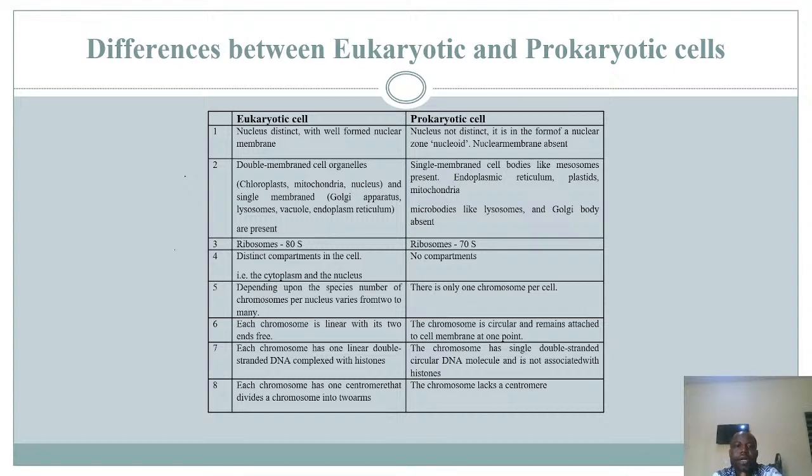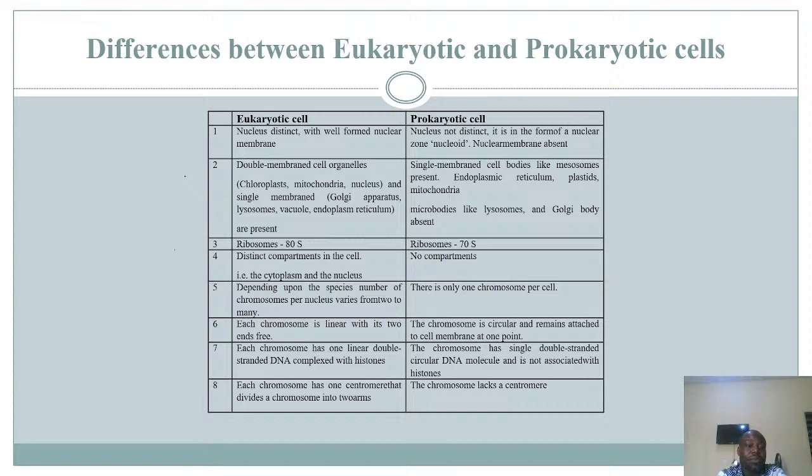Two, the eukaryotic cells have double membrane cell organelles. That means they have other components of the cell that are also membrane bound, enveloped or surrounded by membranes, such as your chloroplast, your mitochondria, and the nucleus.